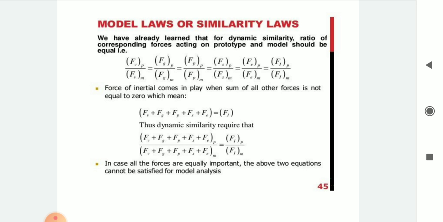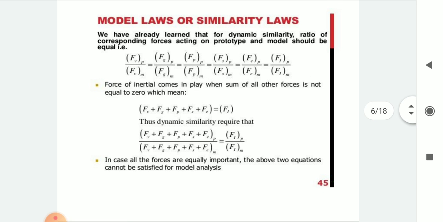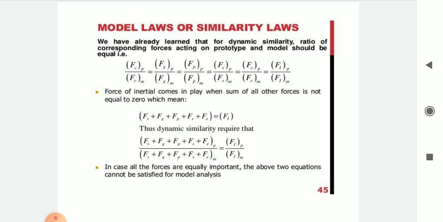Force of inertia comes into play when the sum of all other forces is not equal to 0, which means Fv plus Fg plus Fp plus Fs plus Fe is equal to Fi. Thus, dynamic similarity requires that Fi for prototype divided by Fi for model.